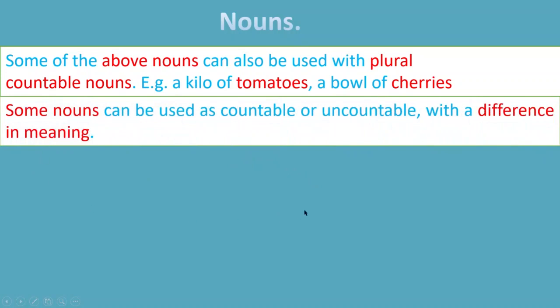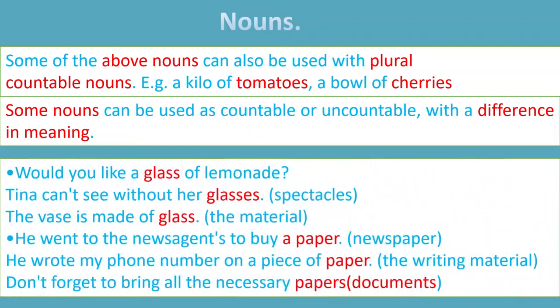So now let's continue with some nouns which can be used as countable and uncountable, but there will be a difference in their meaning. When we use the same noun as countable, the meaning will be different, and when we use the same noun as uncountable, the meaning will be different. Okay, so would you like a glass of lemonade? For example, here, glass. It's just a glass, right? Like a bottle. Tina cannot see without her glasses.